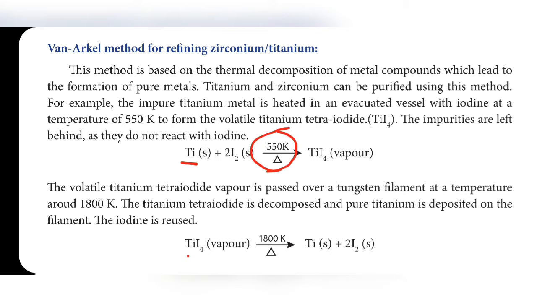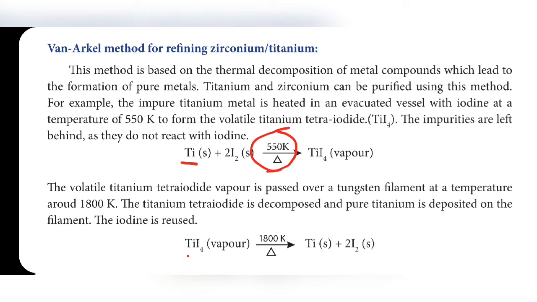Volatile titanium tetraiodide compound is formed. So only titanium reacts with iodine and converts into titanium tetraiodide. If any impurities are present, they won't react with iodine. So the impurities are left behind.